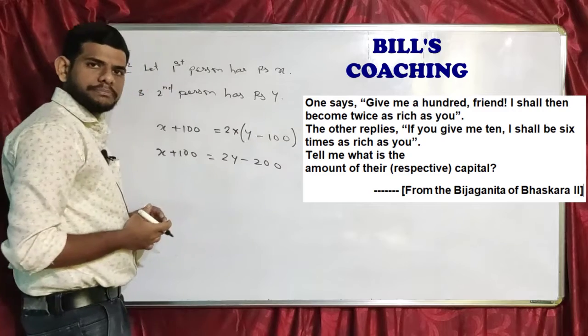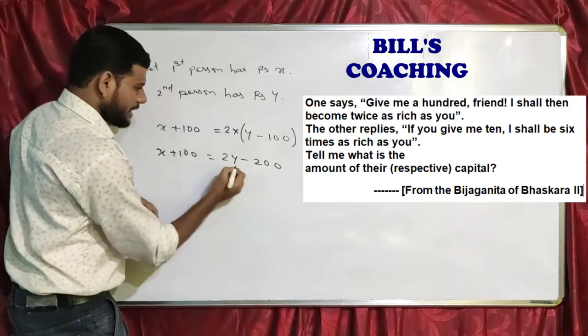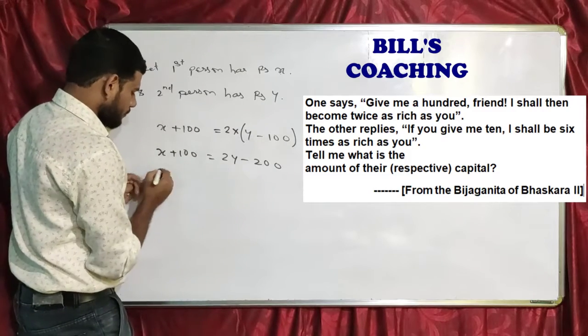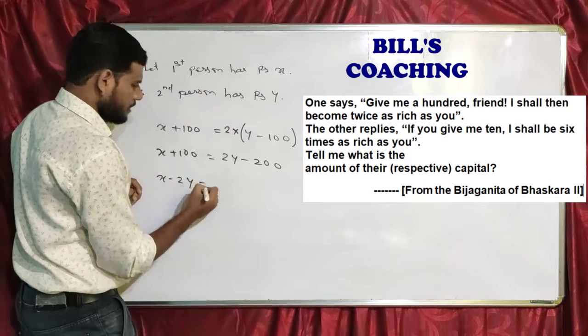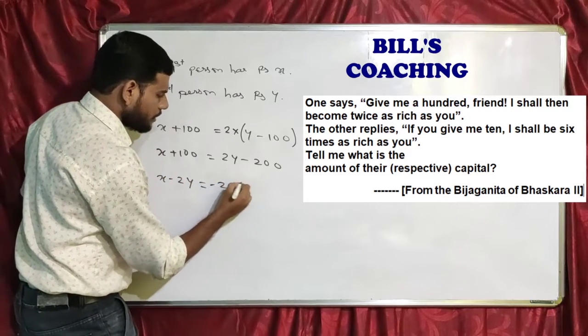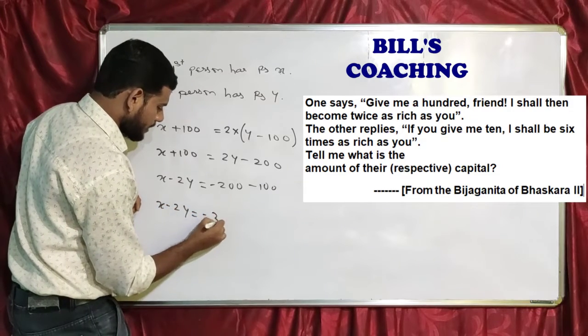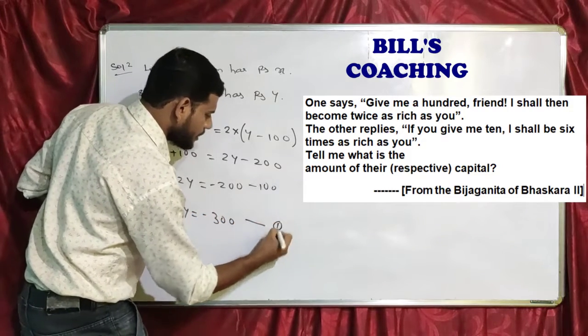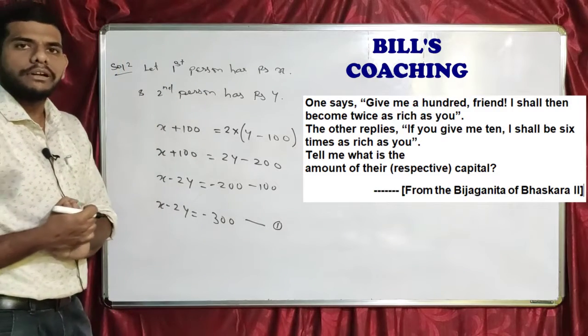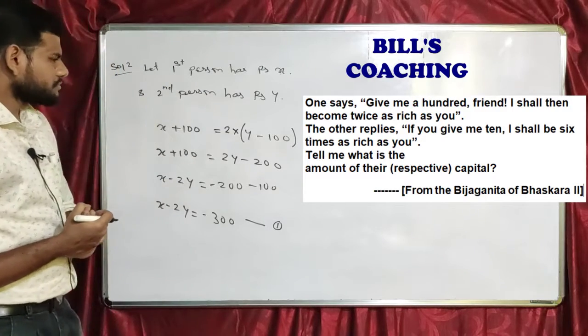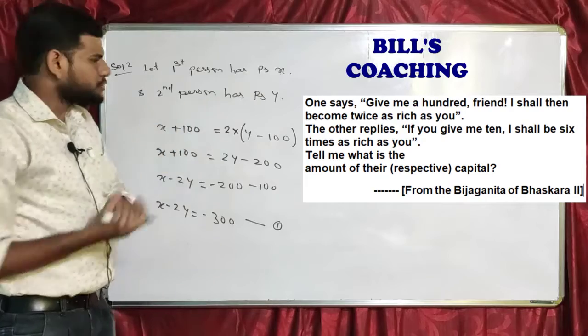Expansion of brackets. Now X and Y terms are here. Let me bring X and Y on this side. So this will become 2Y, which will be equal to minus 200 minus 100, and we get 2Y is equal to minus 300, and this is our equation 1. Right? Okay, so till this you must have understood.